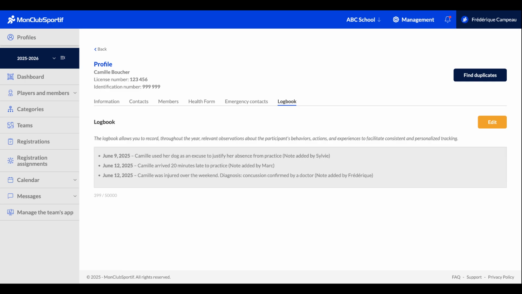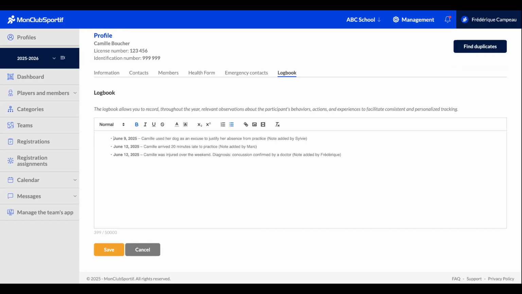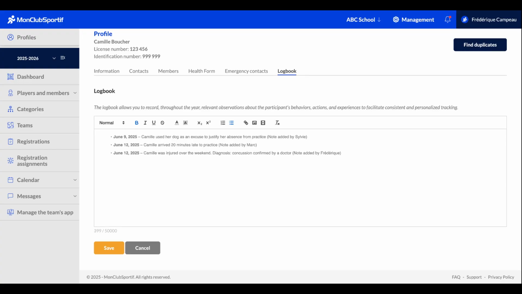So it's super easy to edit. You just click on edit right here and you'll get the same kind of editing you're already familiar with in Mon Plus Sportif. So I personally like to structure notes using bullet points. That way each event is clear, easy to understand, and quick to find. So for example, this morning, let's say Camille just got injured over the weekend and a doctor confirmed it was a concussion. I'm the one writing the note and I include all those details clearly in the log.